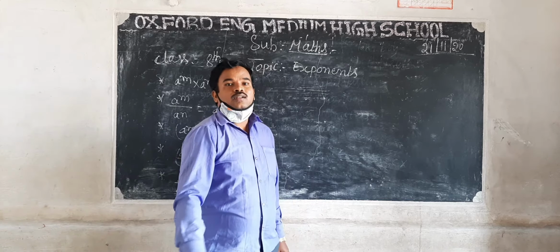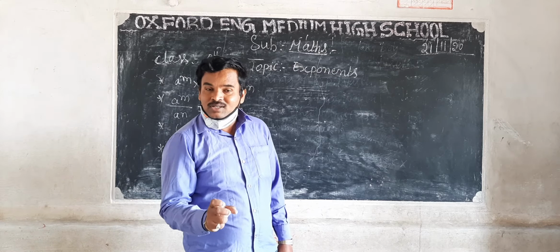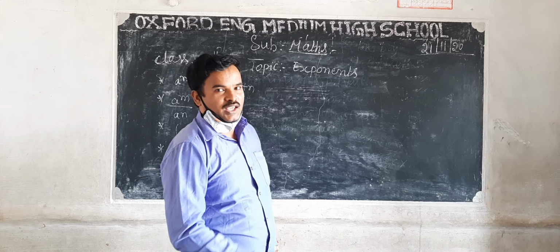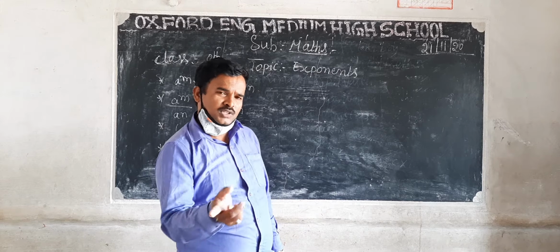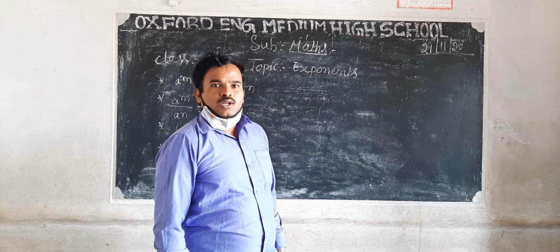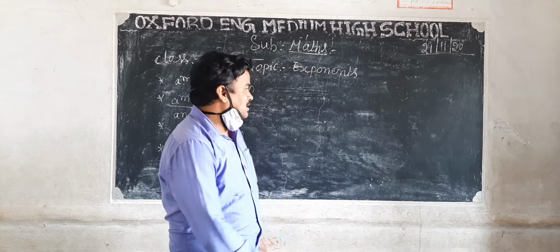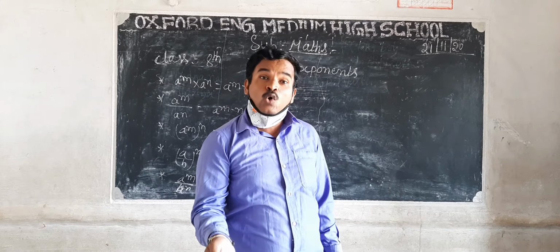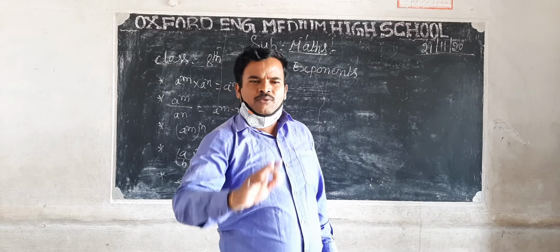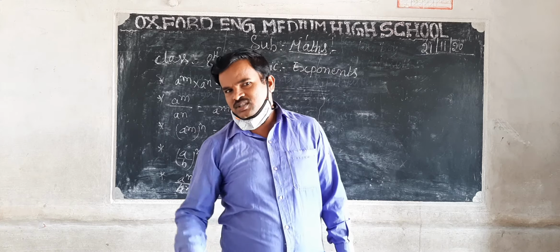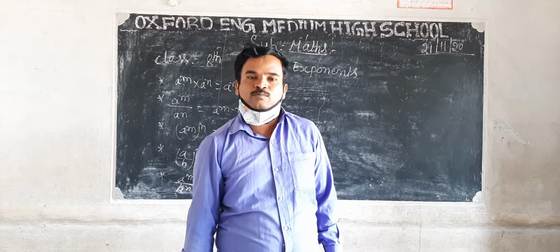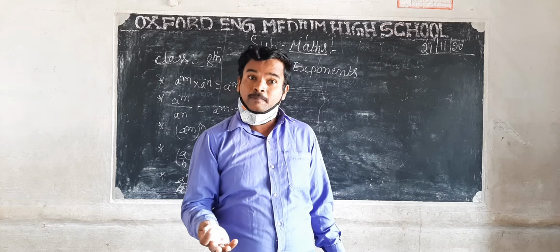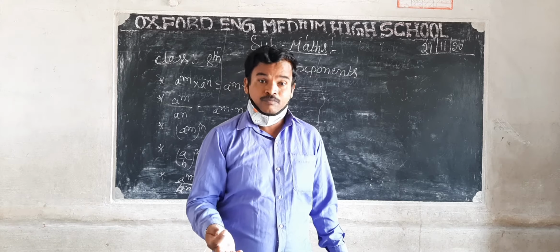So how do we convert these small and large numbers into exponential form? This is very important. In the last video class we solved some problems on the basis of the 5 laws of exponents, and also how to convert very tiny particle sizes into exponents, and large numbers into exponential form.